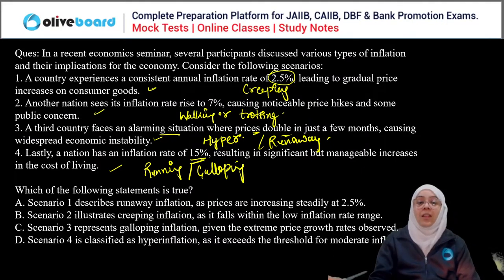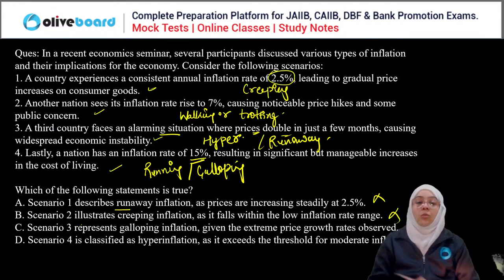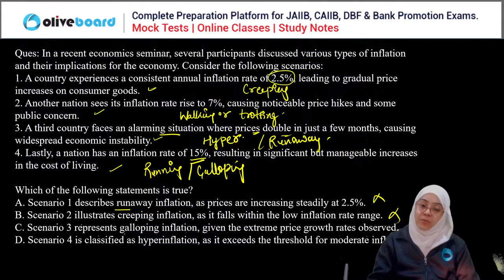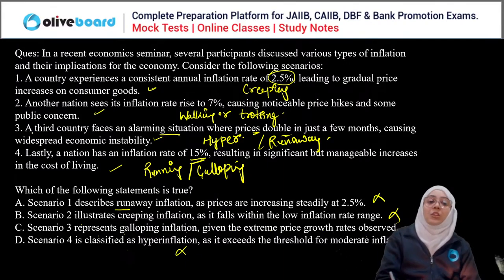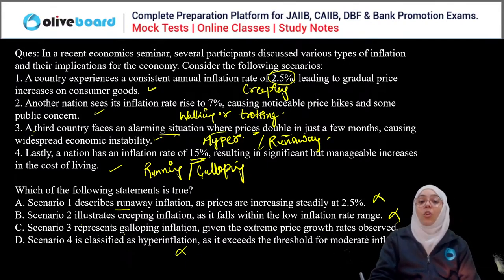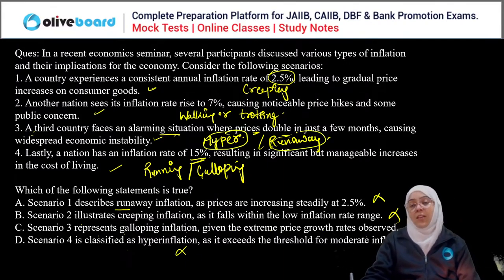Simple. Now let's see. Situation one describes runaway inflation. No. Situation two illustrates creeping inflation. No. Situation three represents galloping inflation where an extreme price growth rate is observed. Let's consider this a good statement. Fourth, situation four is classified as hyperinflation. No. So situation three is more of a hyper or runaway inflation.